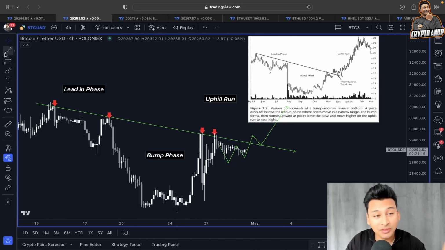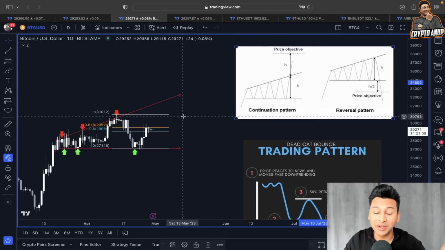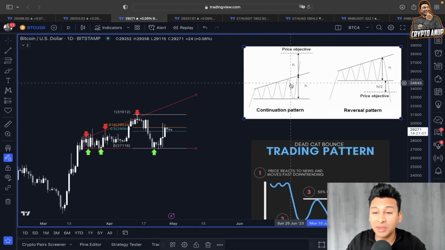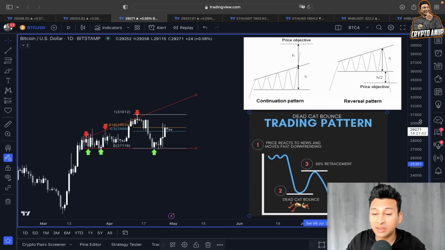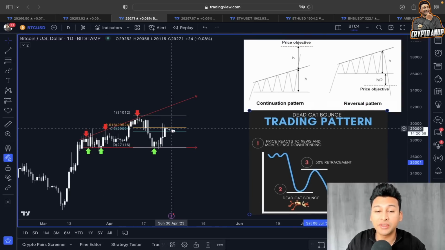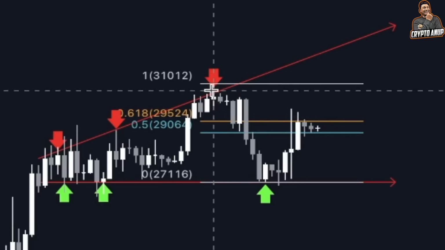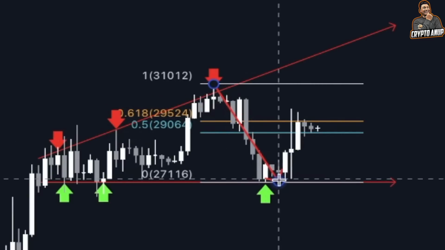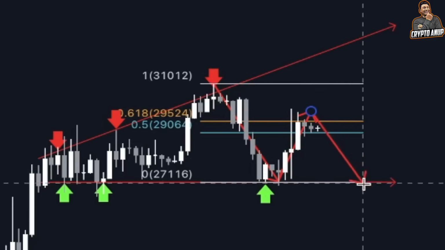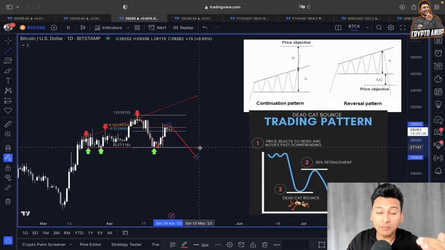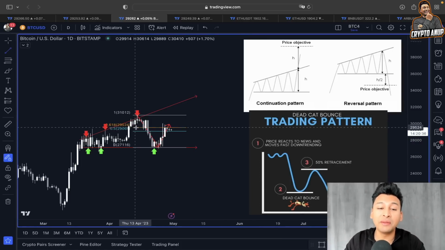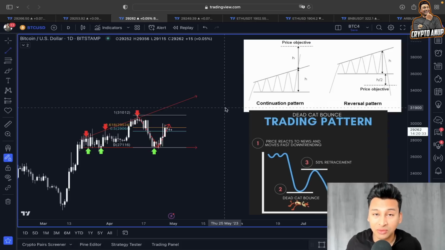But we know it's not that easy to break out of this key line of resistance. Why? Because in a bigger frame, in a daily time frame, even though the price is forming this bullish continuation pattern, this right angle broadening wedge, the price of Bitcoin is still facing resistance around the 0.618 Fibonacci line, and getting rejection around that area could still be looked at as a dead cat bounce continuation pattern. So that's why in the medium short term, we want the price of Bitcoin to break out of this 0.618 Fibonacci line around 29,500, 29,600 to invalidate the bearish scenario.